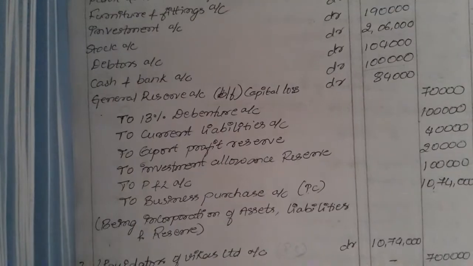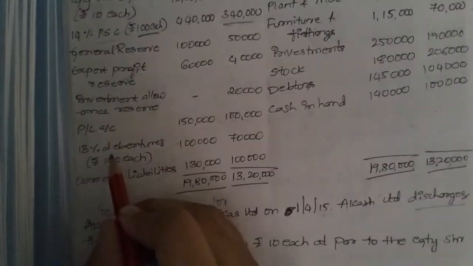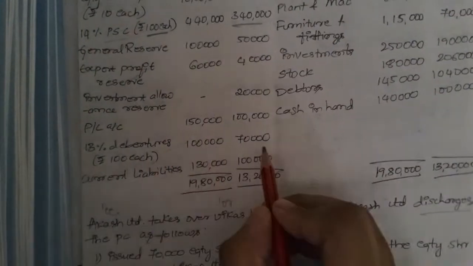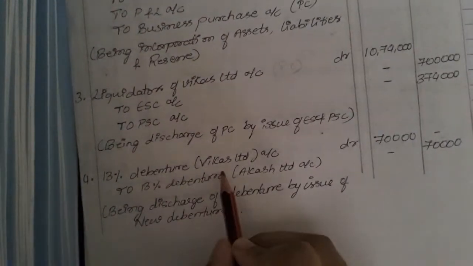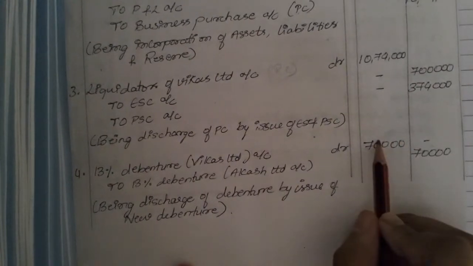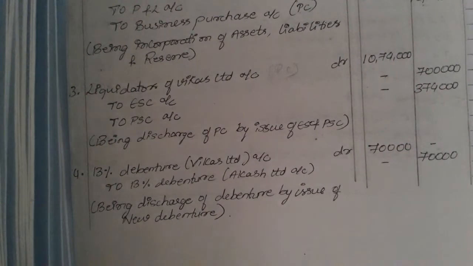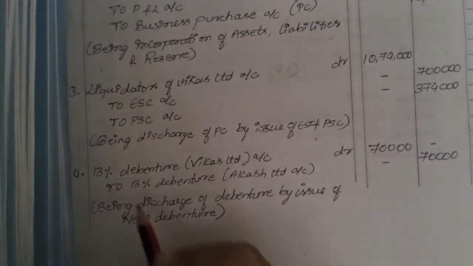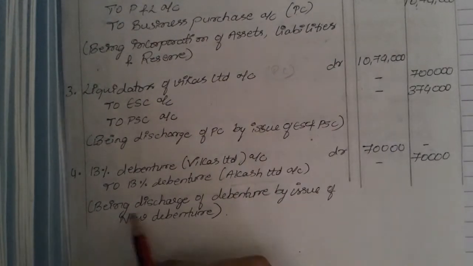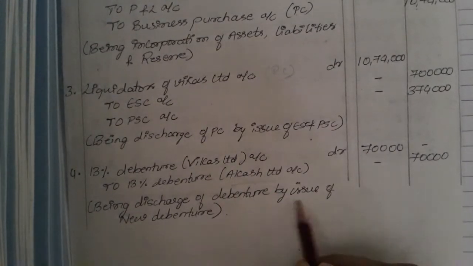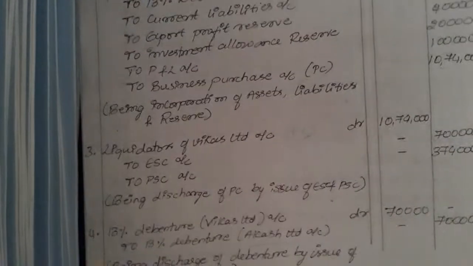So the entry for that, 13% debentures. In the balance sheet we had 13% debentures of rupees 100 each, that was 70,000. We will be taking it off Vikas Limited, the old company. Yes, 13% debentures of Vikas Limited account, 70,000 was there. So they are giving the equivalent number, meaning the same value, in the purchasing company. So 13% debentures in Aakash Limited, that is 70,000, being discharge of debenture by issue of new debenture. So this is all about the journal entry.